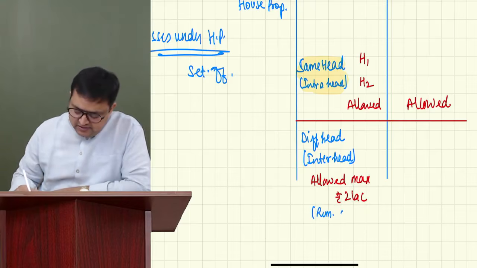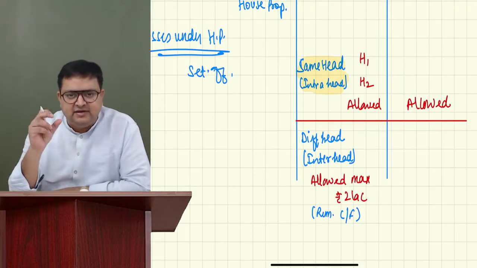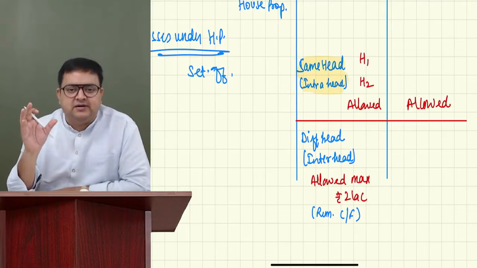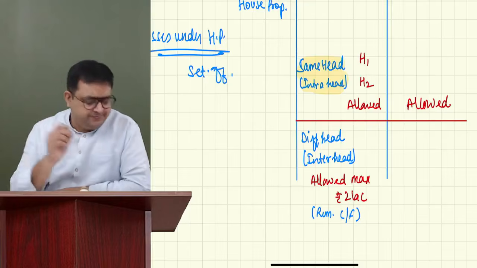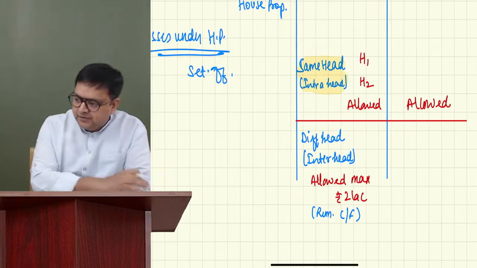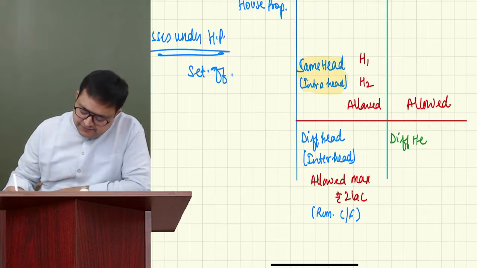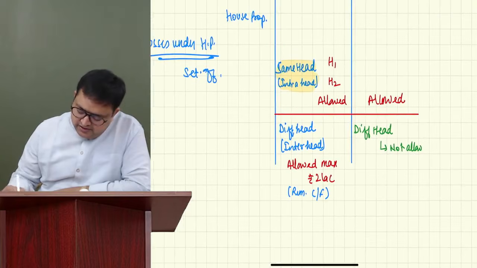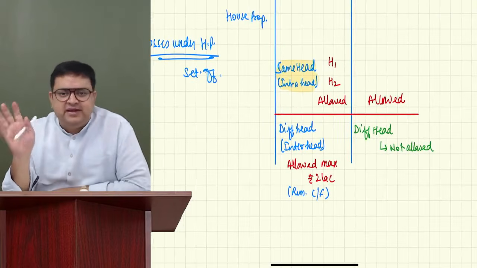Remaining carry forward. See, let's say there is a house property loss of 2.4 lakh. So you can set off only 2 lakh, 40,000 carry forward. And here in default regime, different head, that is inter head, is not allowed. So in default regime, house property losses cannot be set off from any other head.